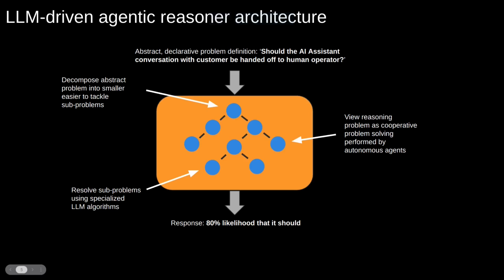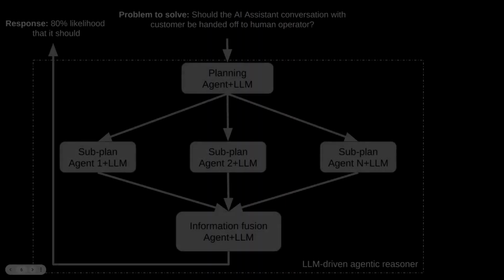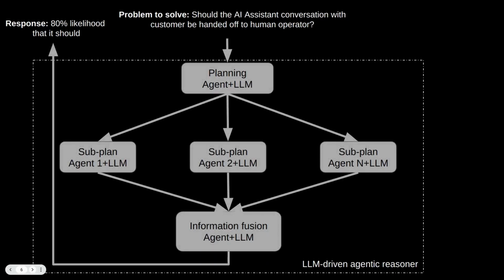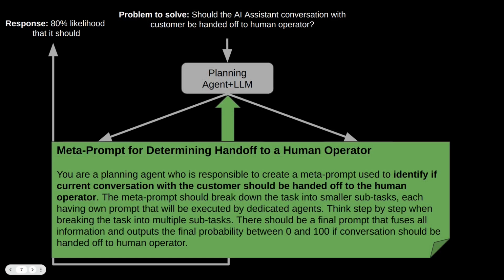Before we move on to the demo, let's analyze how this prototype works. Once triggered by the incoming problem to solve, shown on the top of the picture, the reasoning module activates the planning agent, which encapsulates the abstract problem in the form of meta prompt that is then sent to the LLM algorithm. The meta prompt includes details such as the problem context, key variables, and desired outcomes.